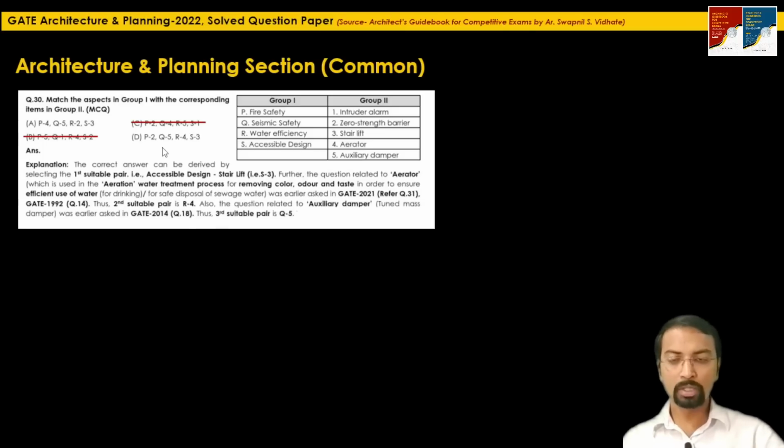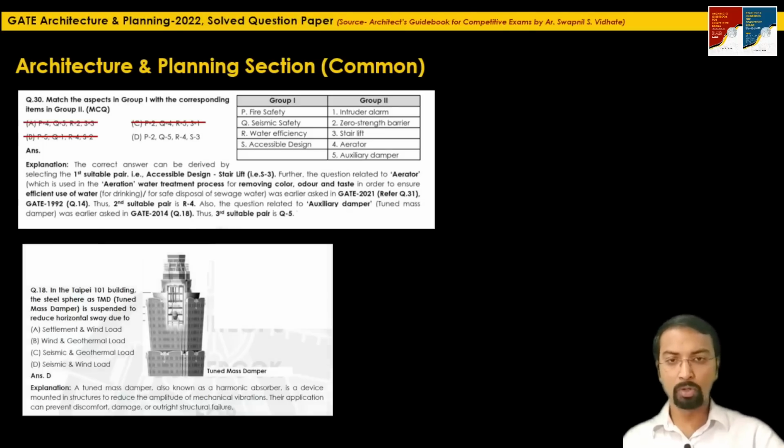Further, the question related to this auxiliary damper was also earlier asked in GATE 2014, question 18, where they asked about the Taipei 101 building, the steel sphere as TMD, that is this tuned mass damper, suspended to reduce the horizontal sway. This mass is the suspended mass damper, or it is also called an auxiliary damper.